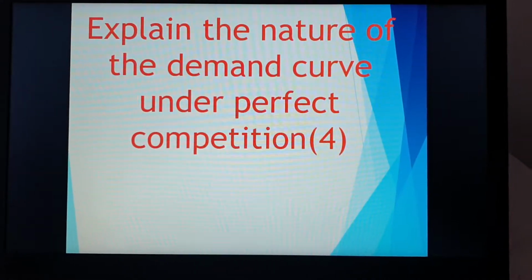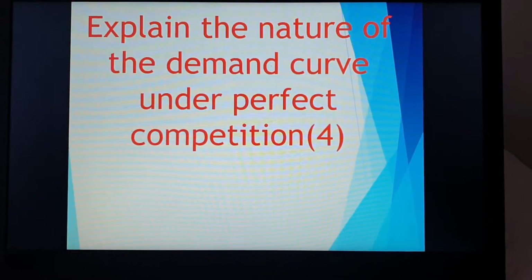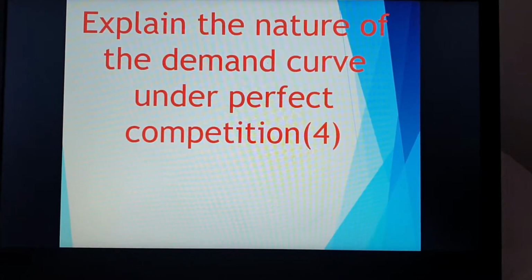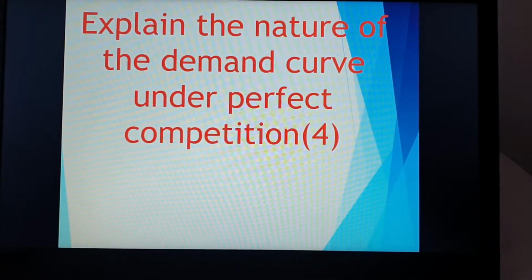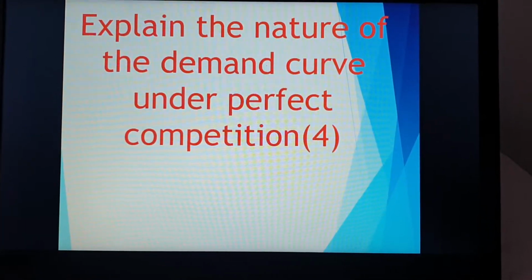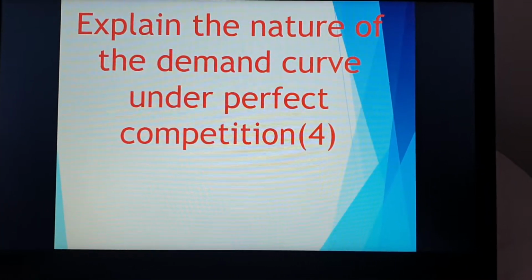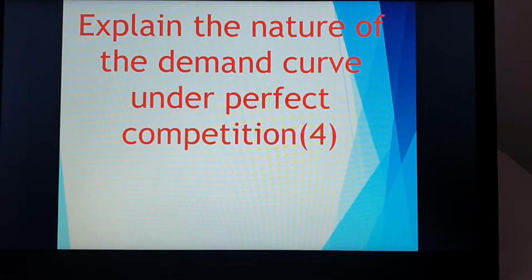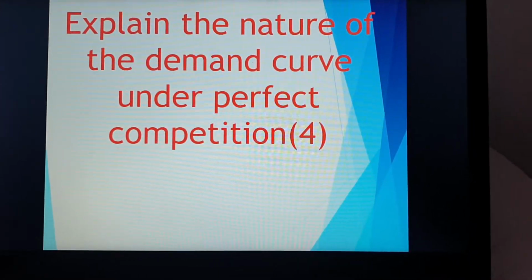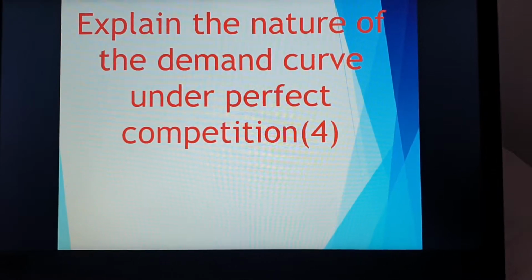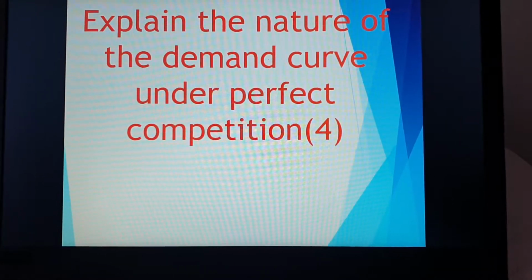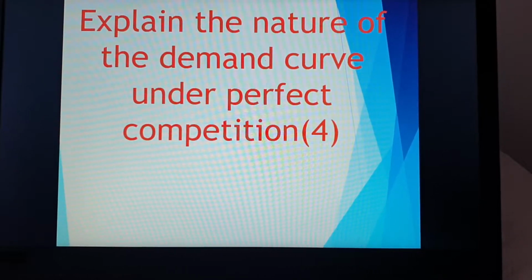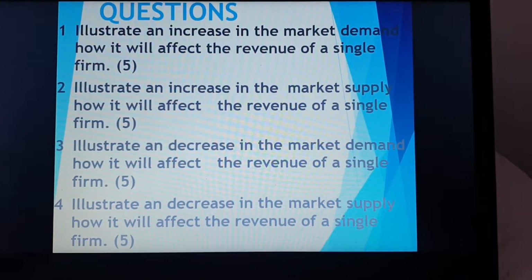Explain the nature of the demand curve under perfect competition. So in other words, I ask you, what is the nature of the demand curve? Okay, remember, in the market my demand curve is a normal demand curve, and wherever the demand and supply curves meet, we will have an equilibrium point. But for my individual firm, there's something special about the demand curve. All right, so I'm not going to give you this one, so think a bit. The graph that I drew step by step, what happened in your individual firm with its demand curve? What does it look like?